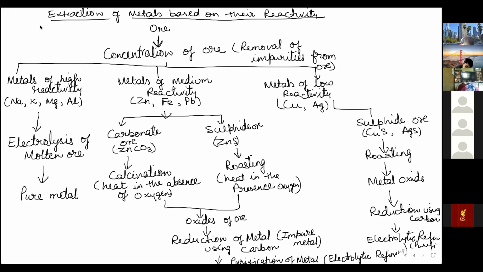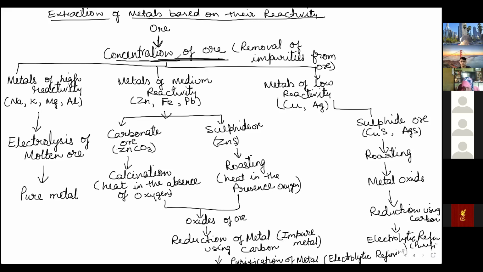So understood this chart now, clear? These are the steps according to metal reactivity series. First, always remember cleaning of ore means concentration of ore, where the dust and sand are removed. And this is purification of metal, where other metal impurities are removed in this step. So there is a difference between removal of impurities from ore and removal of impurities from metal. These two are different steps. First step is the same, last step is the same.